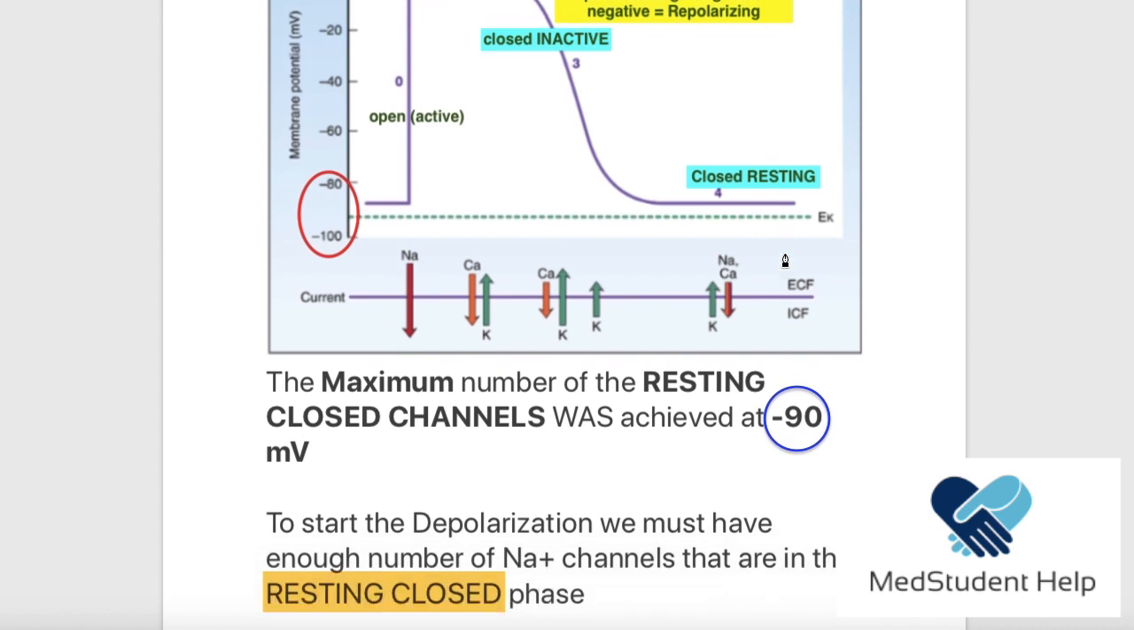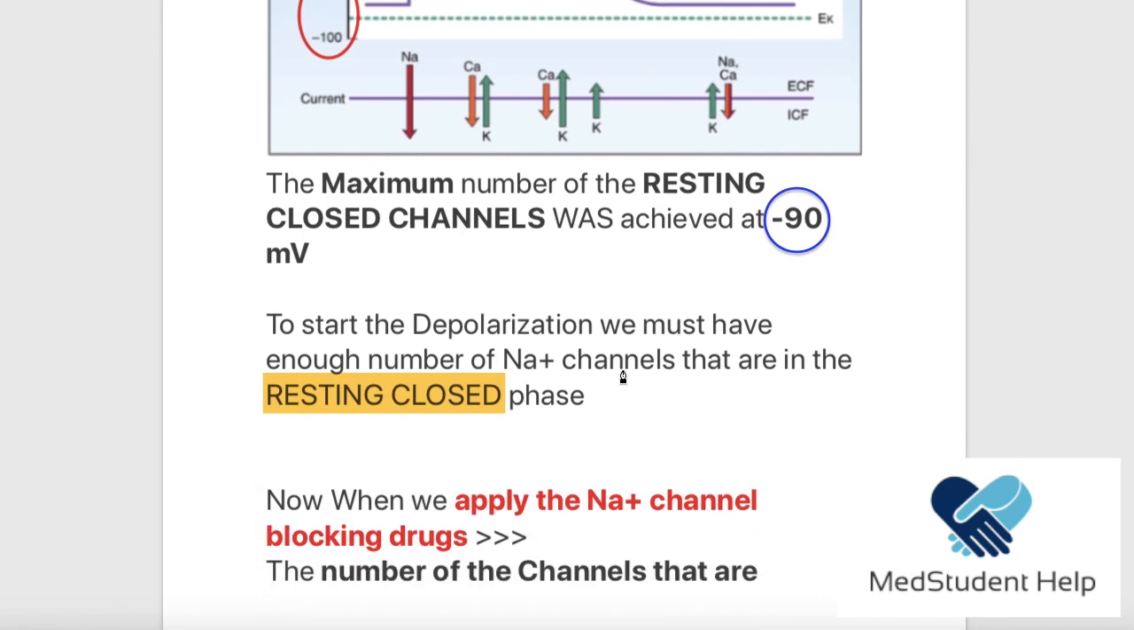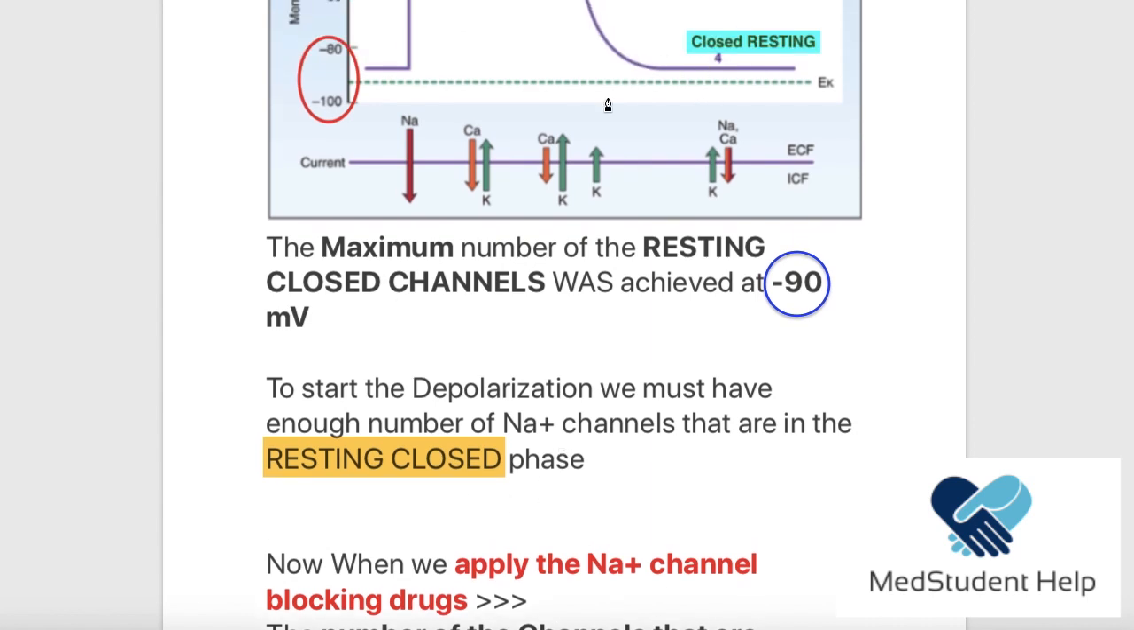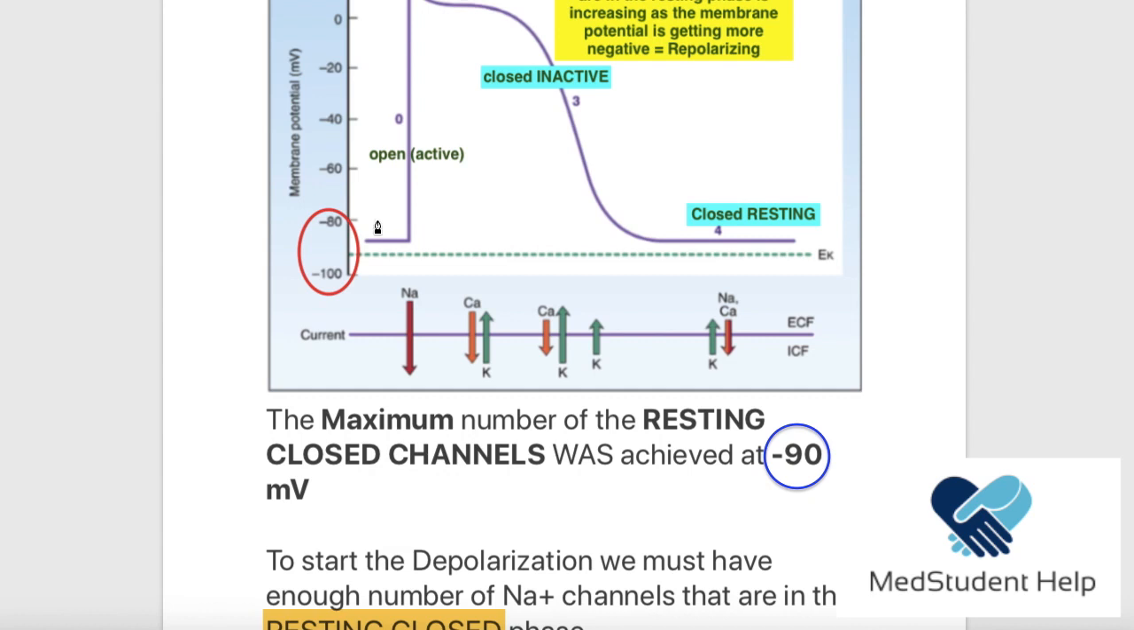Okay, now to start the depolarization, we must have enough sodium channels that are in the resting closed phase. This is very important. Okay? So let's say that the muscle didn't repolarize to minus 90 and it only repolarized to minus 60. Would that be enough closed resting channels to start a new depolarization? No, it wouldn't be enough. Okay? That's the point here.